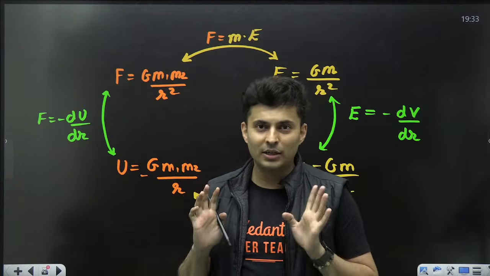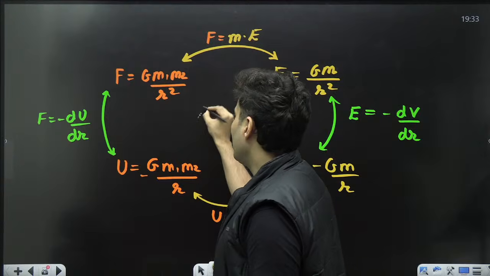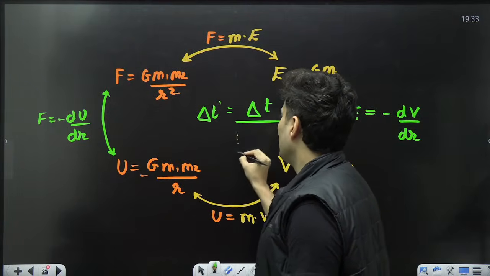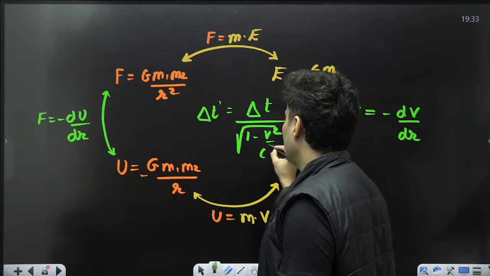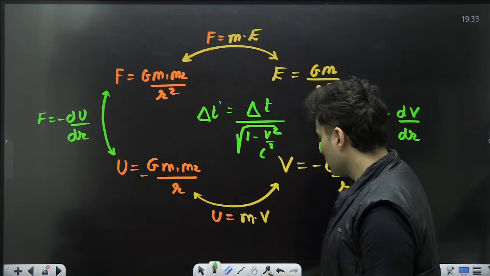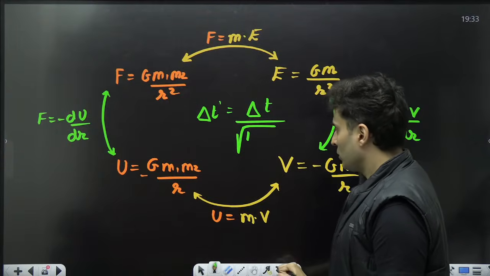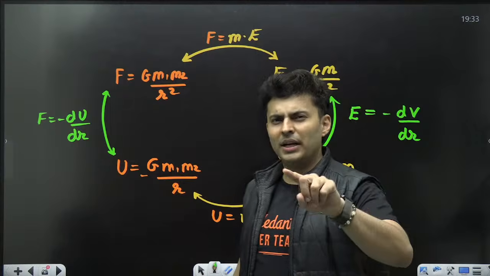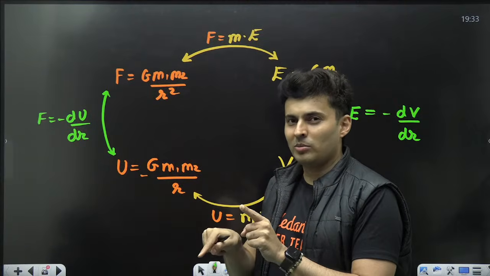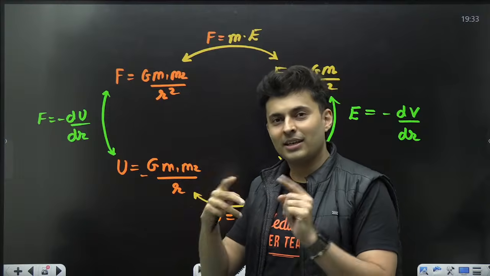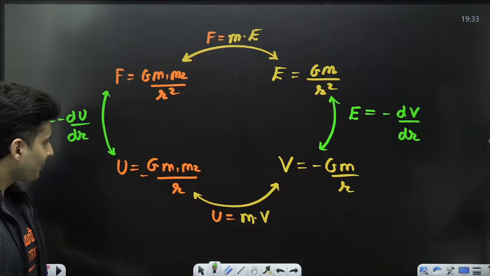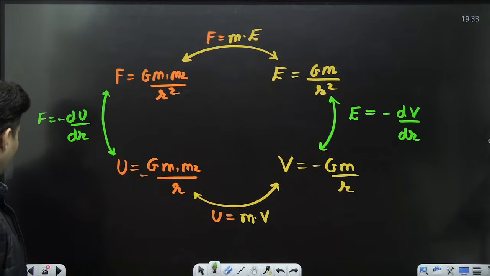So you can calculate that using the time dilation formula, which is delta t is equal to delta t naught divided by root of 1 minus v square by c square. That is the formula you'll have to use to find out what speed you need to go to reduce my time to 2x in a live class. But in the recorded class, you don't have to use it. There is an option on YouTube where you can just click on 2x and you can watch it at 2x speed.